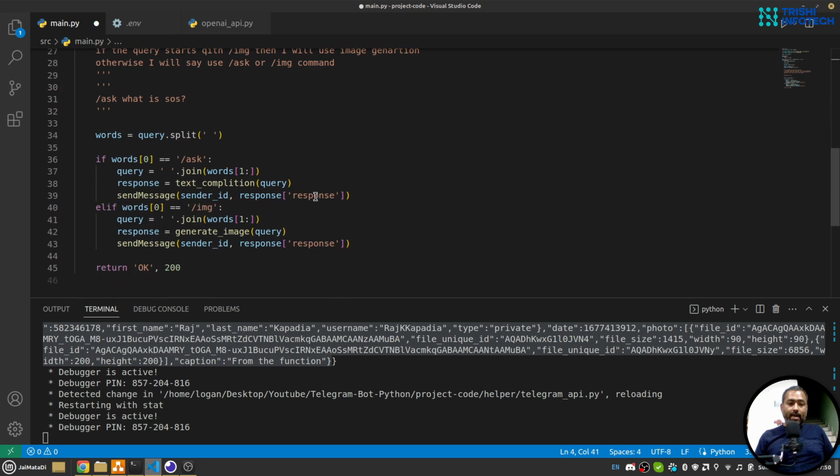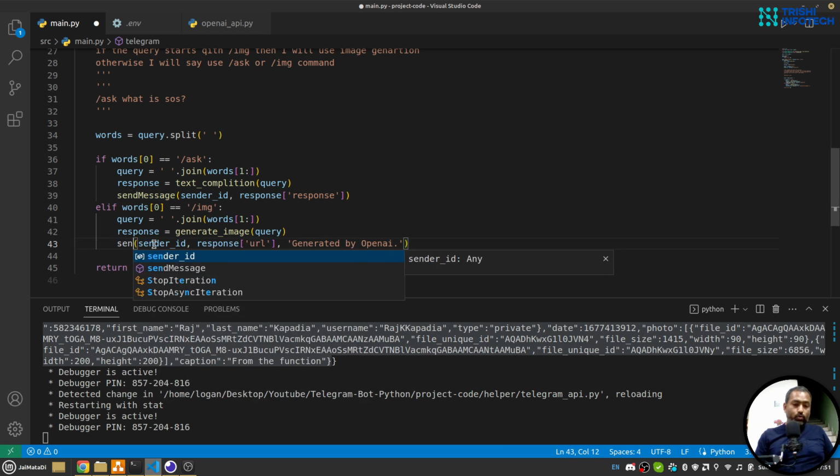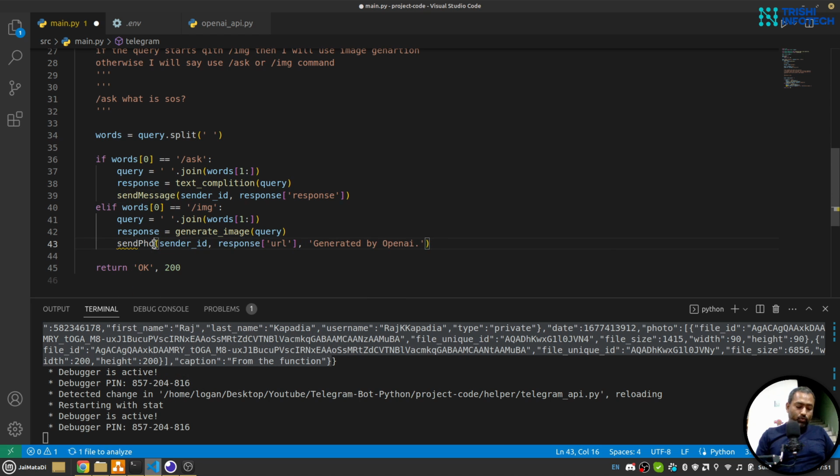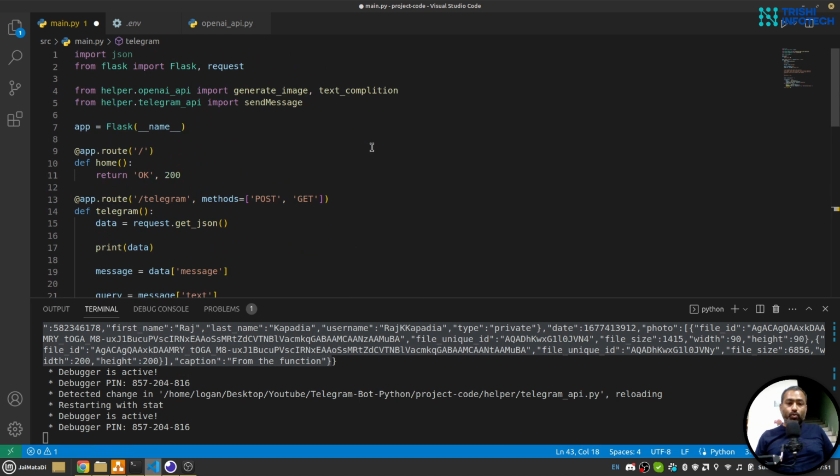So I'll say response URL and caption, let's say generated by OpenAI. And here instead of send message I'll use send photo, and let me import send message and send photo.